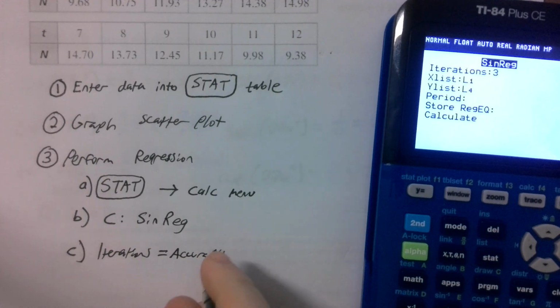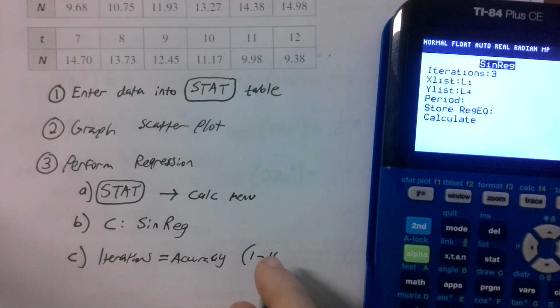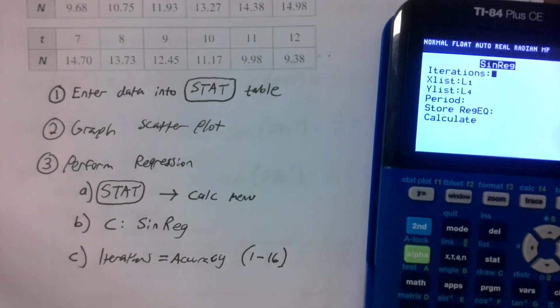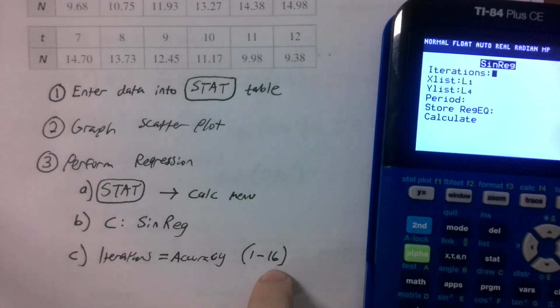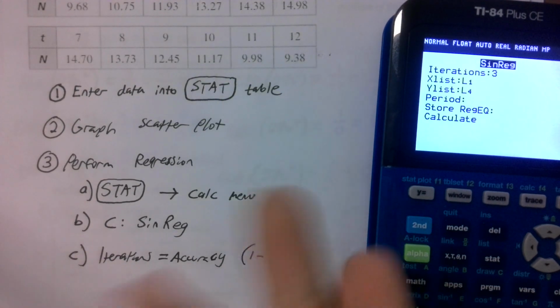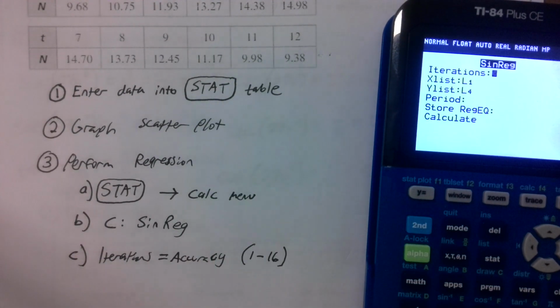And you can use any number between 1 and 16. If you use 1, it's not going to be accurate, but it's going to be very quick. It's like if you asked me what 57 plus 40 is and I said 90. It's not correct, but it was quick. If you go to 16, it's going to process much slower, but it'll be super ultra precise. 3 is usually fine for our purposes, but if you were doing a project or something, hint hint, you might want to set the iterations higher so you're as accurate as possible.